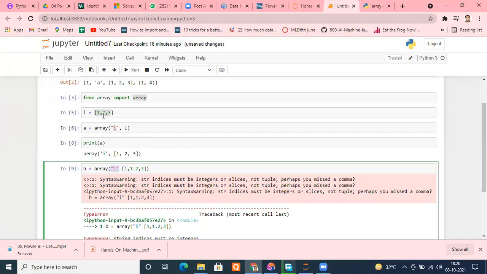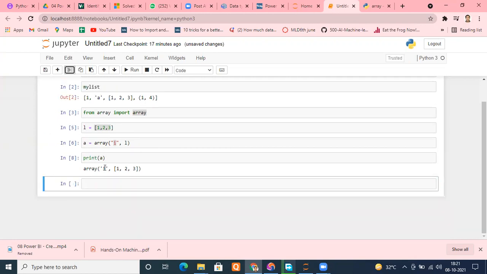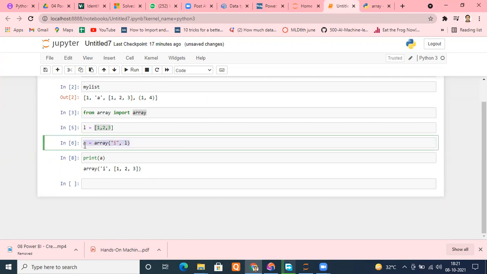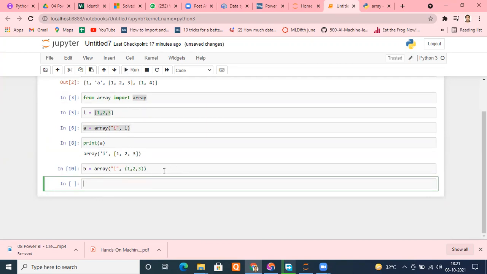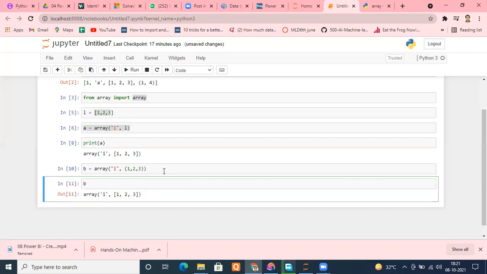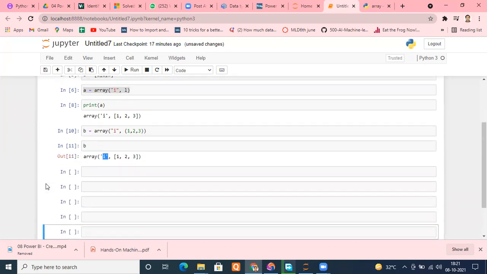You can create an array using a tuple as well. Let me show you that. Same thing. Let me delete this cell and create one more array. Copying it, let me name it B. And see here, instead of L, I'm passing a tuple 1, 2, 3. Let me run it. Successfully done. And you want to check whether B is an array or not? Yes, B is an array, and it is telling you that it contains integers. Now, once the array is created, you can easily access it the way you access your list. Very, very easy.